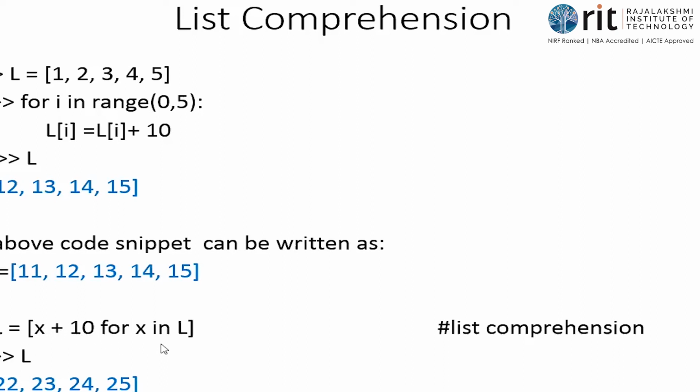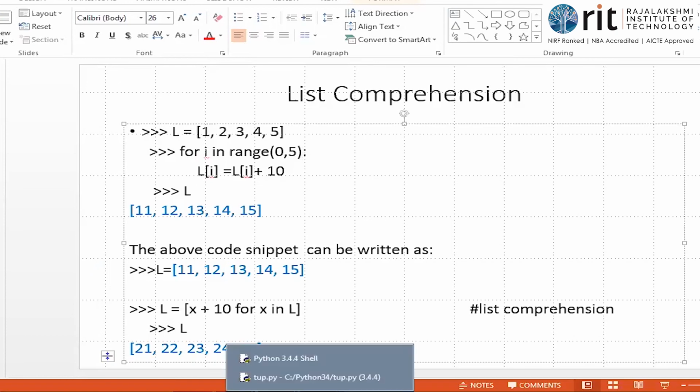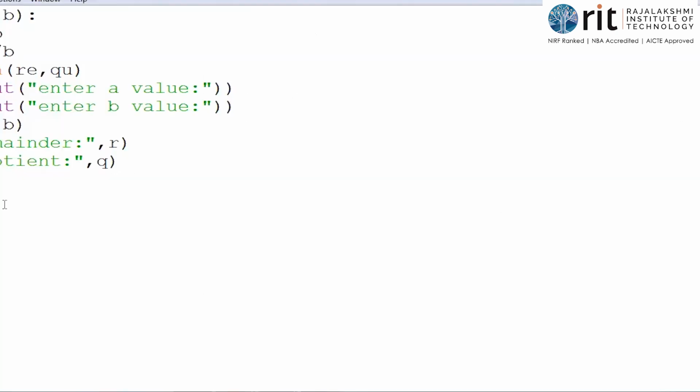Because I give this in square brackets, it becomes a list, and it is stored in L. So when I print it, I get the answer. So this is what list comprehension is. I'll just execute the code and show it to you.